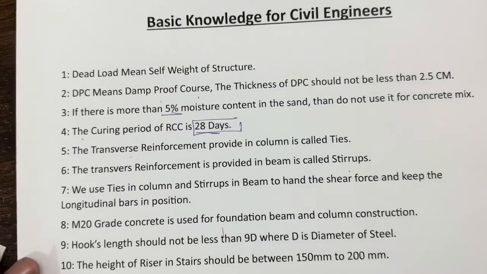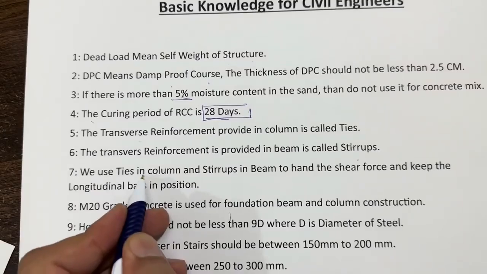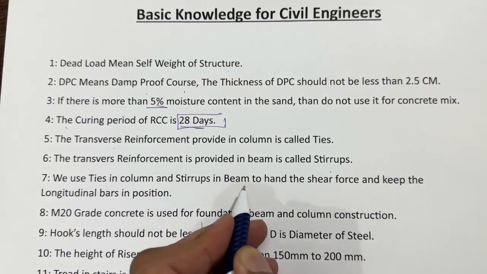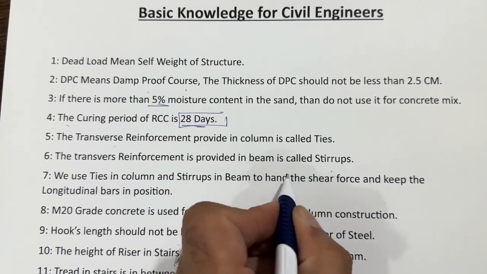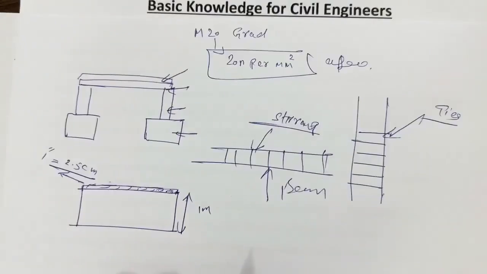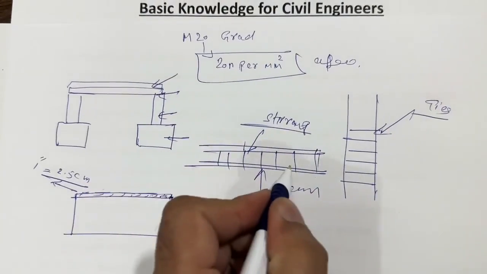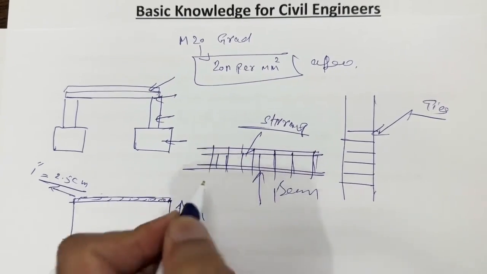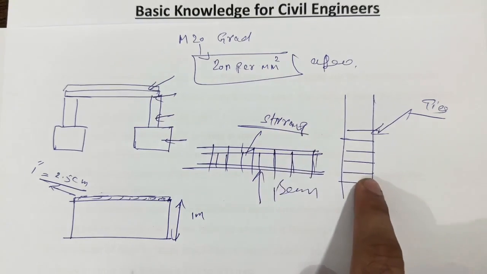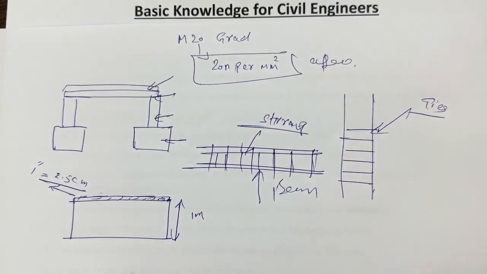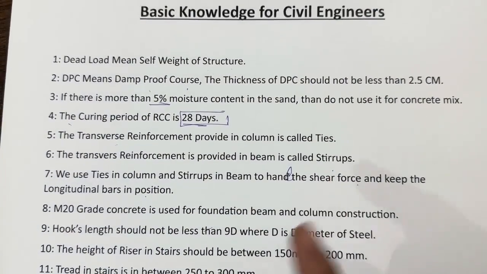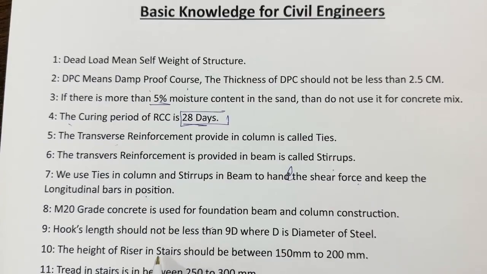Next, guys, here you can see we use the ties, as we discussed before. We use ties in columns and stirrups in beams to handle the shear force and keep the longitudinal bars in position. Guys, you can see these are longitudinal bars. To keep them in position, we are connecting all these longitudinal bars with the help of the stirrups. The same applies in beams and also in columns, especially for shear force and also to keep the bars in position.